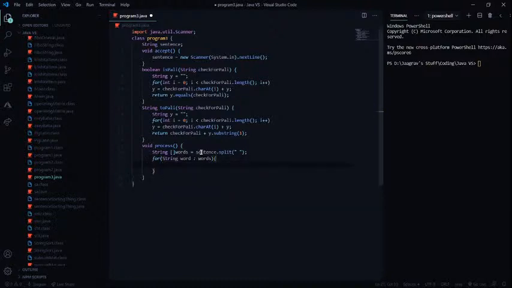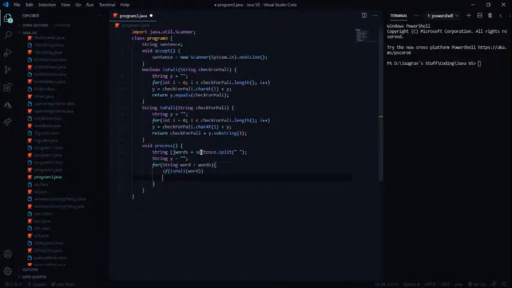So string word for words, and I'm also going to need another string, string y again, an empty string. Now I'm going to check if word is pally word. That's how I'm going to check if the word is palindrome or not.